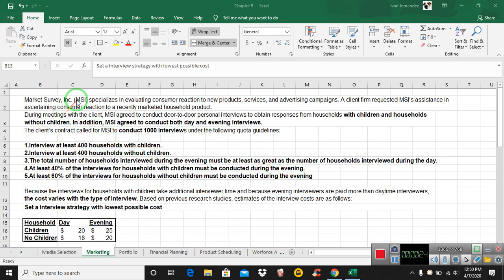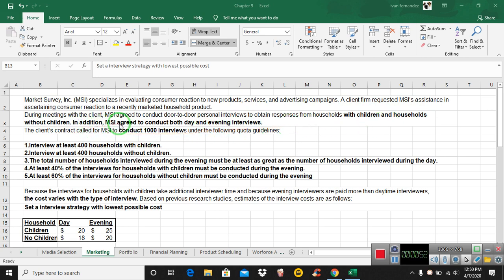Market Survey Incorporated, MSI for short, specializes in evaluating consumer reaction to new products, services, and advertising. During meetings with the client, MSI has agreed to conduct door-to-door personal interviews to obtain responses from households with children and households without children. Okay, so that clearly is important. We're going to have two different types, with children, without children.